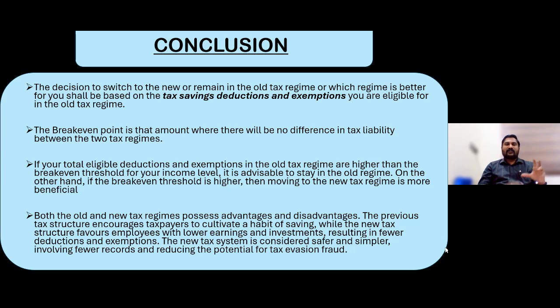After entering your gross income under the various heads, exempted incomes, deductions and exemptions, you can compare which option is better for you, whether old or new.